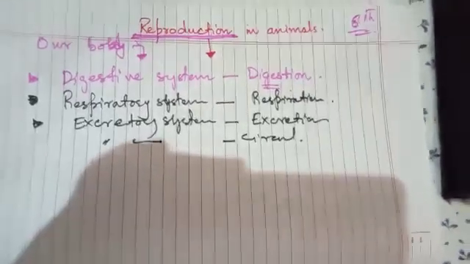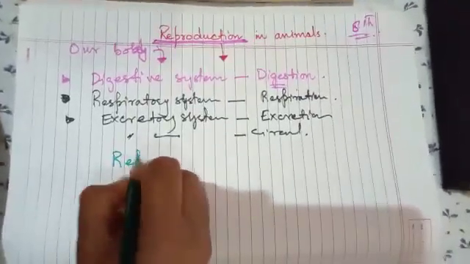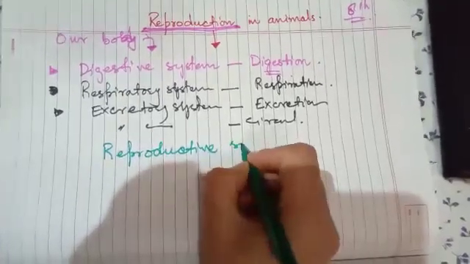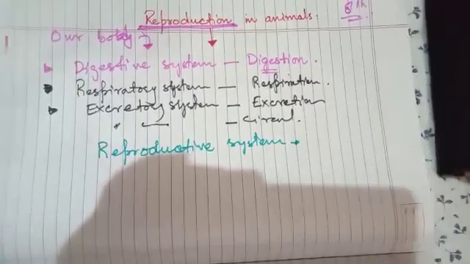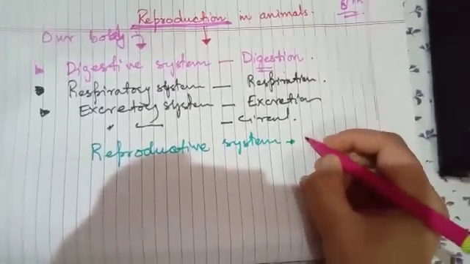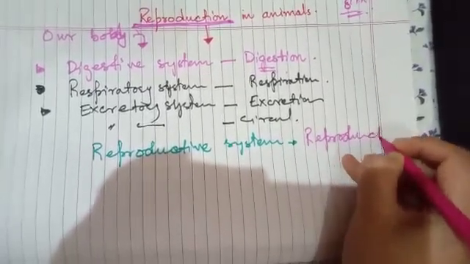Now remains an important system, that's the reproductive system. The reproductive system performs a function specific only to this system, that's called reproduction.